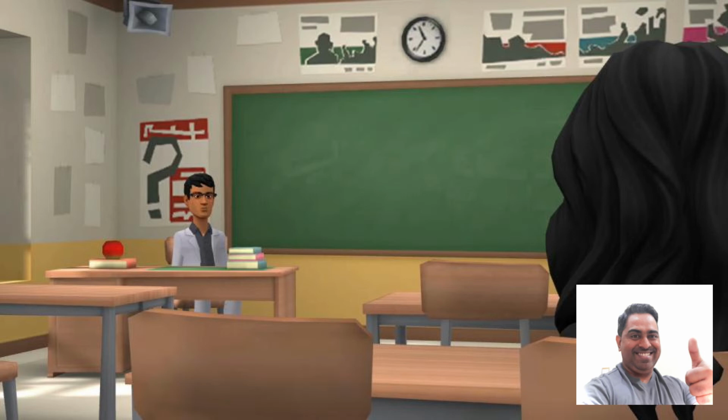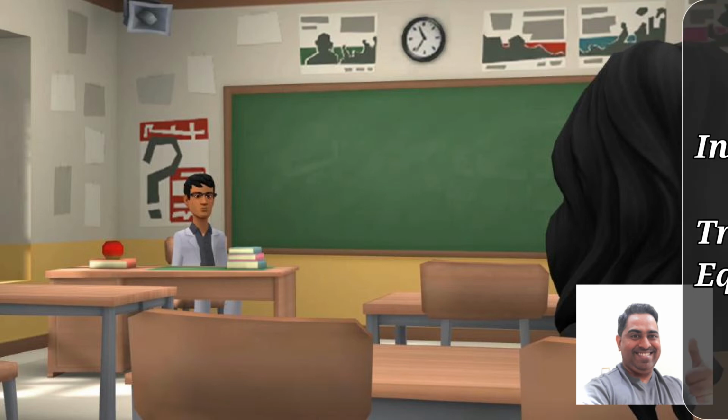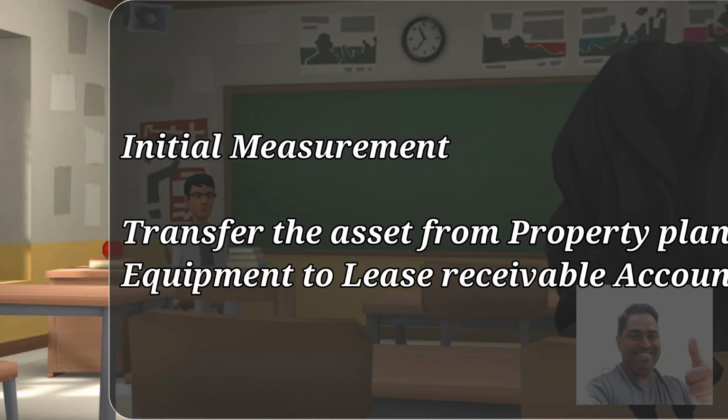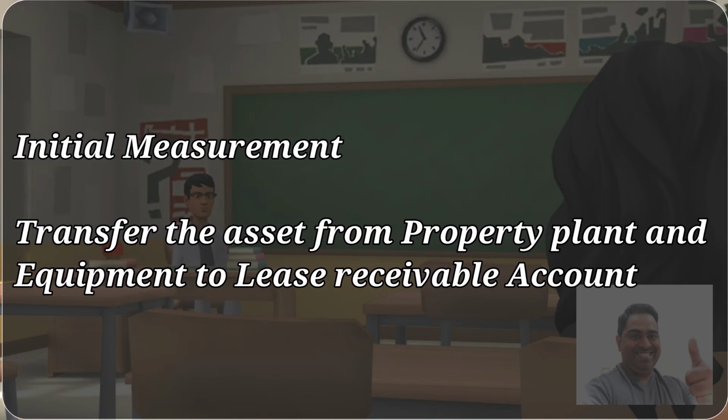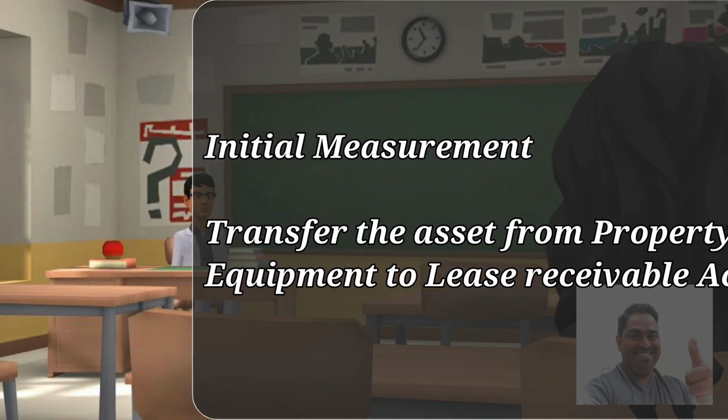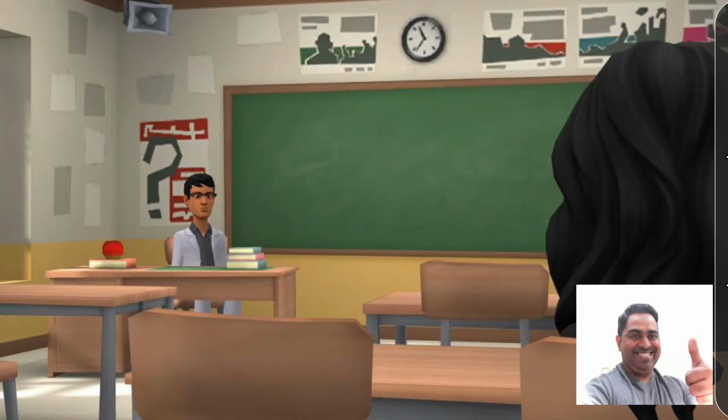Now under the lessor's books, the initial recognition of a finance lease has to be through the following method. The lessor should not recognize the asset under his property, plant and equipment. Instead, he should transfer this particular asset to a lease receivable account under his receivables. Now this is the initial recognition, and this lease receivable can be described as the net investment in the lease, which is equal to the present value of gross investment or fair value plus initial direct cost of the asset.